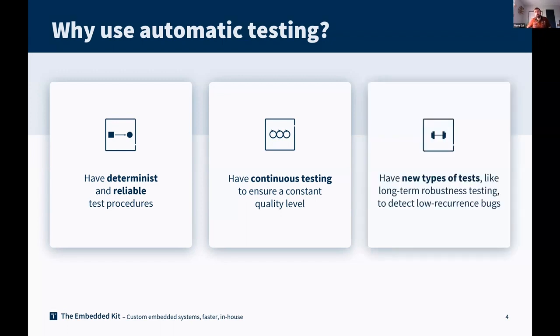And it will also open a new type of testing. And here, the perfect example is about long-term robustness. It's definitely not humanly doable to try to reboot your system thousands of times, but it's very, very easy to implement in an automated way. So being able to open new types of testing with automated testing is key to ensure robustness and reliability of the system, or detect the low occurrence bugs that could occur for some specific use cases.